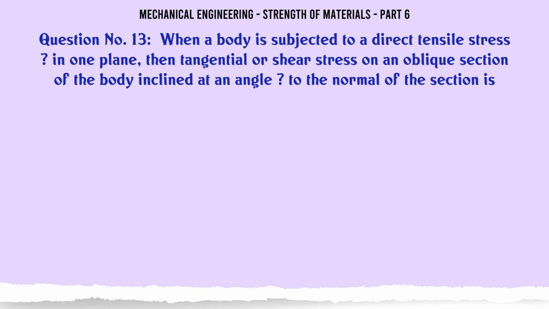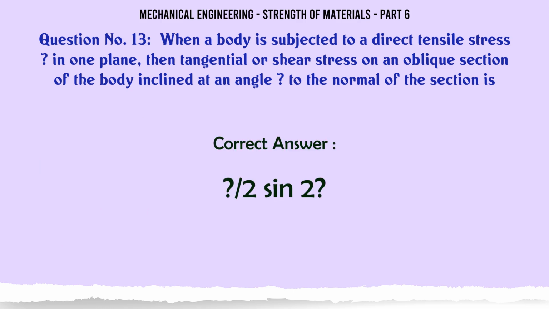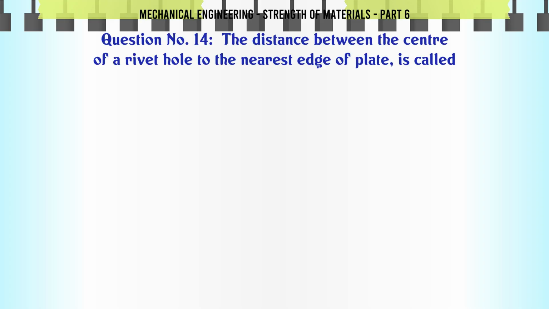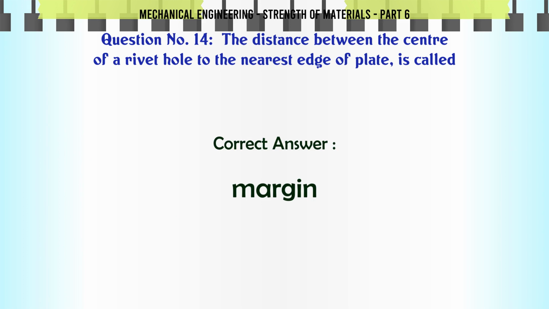When a body is subjected to a direct tensile stress in one plane, then tangential or shear stress on an oblique section of the body inclined at an angle θ to the normal of the section is A. sin 2θ, B. cos 2θ, C. σ/2 sin 2θ, D. σ/2 cos 2θ. The correct answer is σ/2 sin 2θ. The distance between the center of a rivet hole to the nearest edge of plate is called A. margin, B. pitch, C. back pitch, D. diagonal pitch. The correct answer is margin.